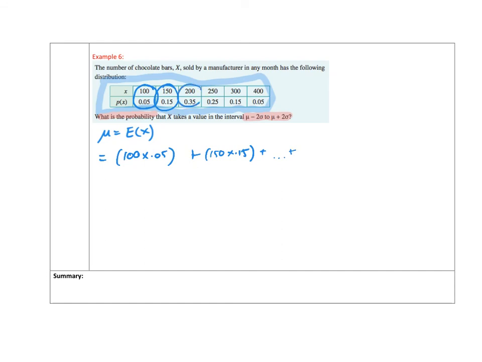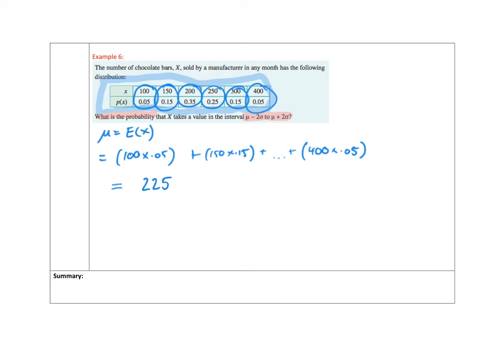I'm thinking you get it at this point, that then we get to 400 times 0.05. So our expected value for x we find as 225.